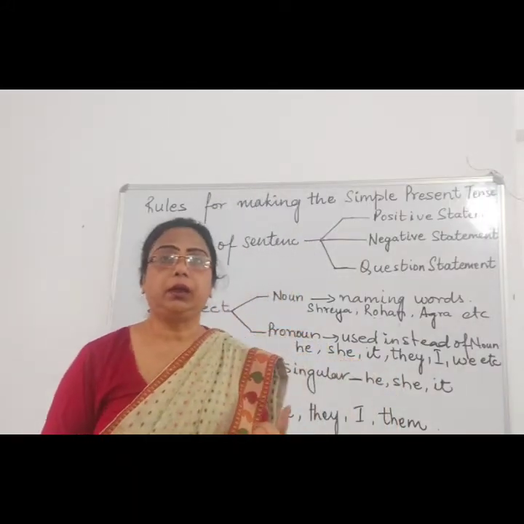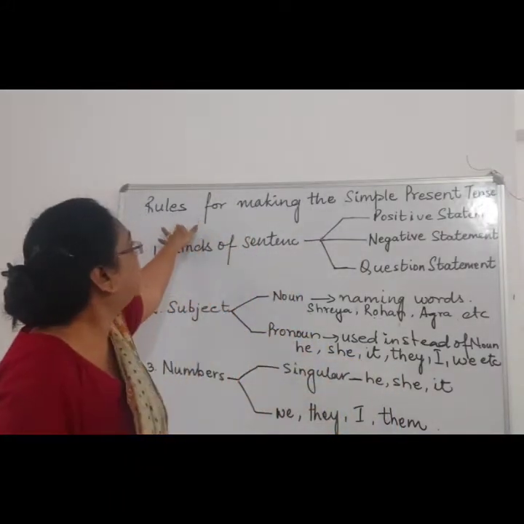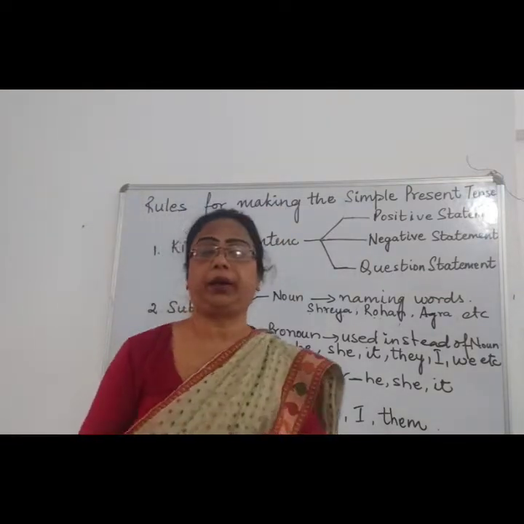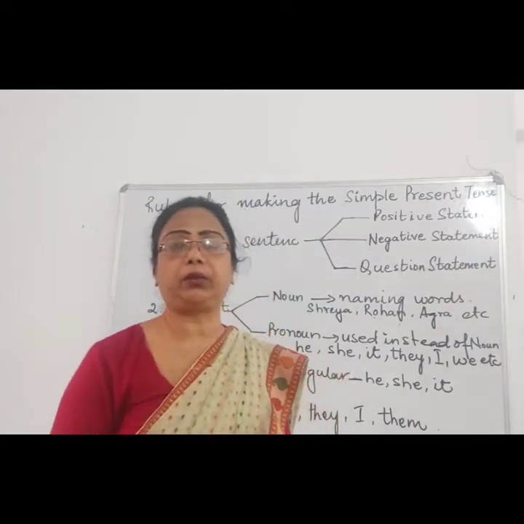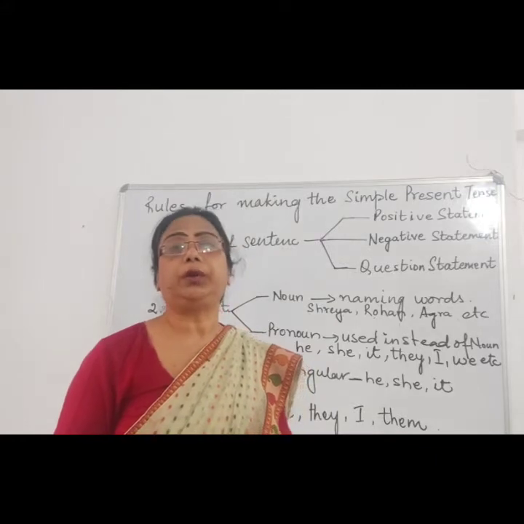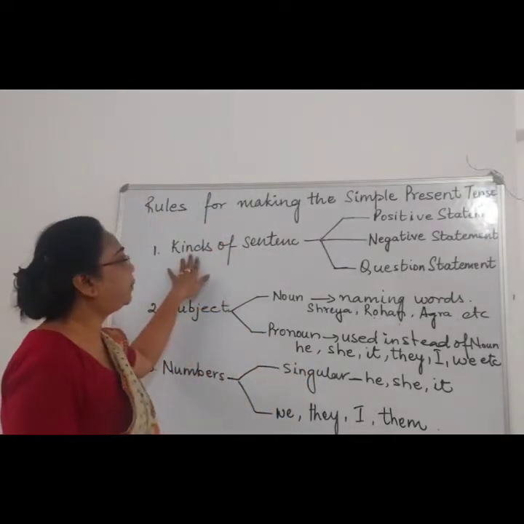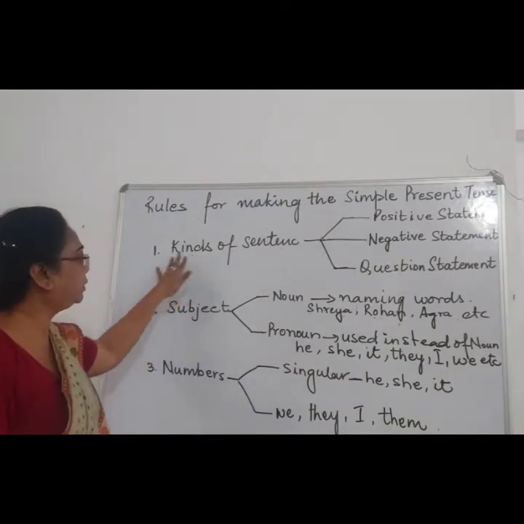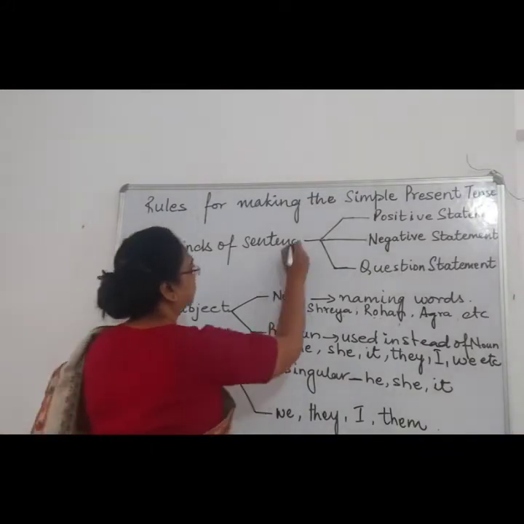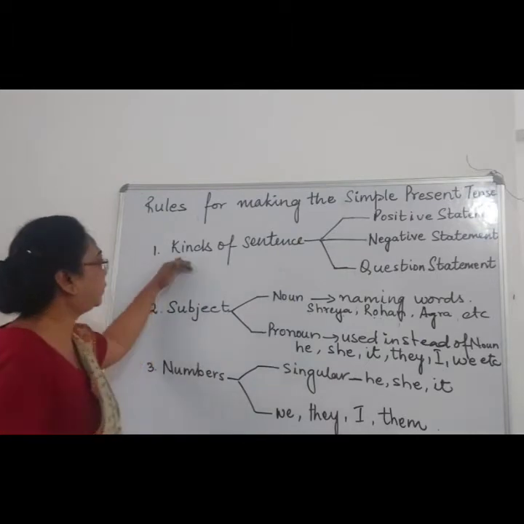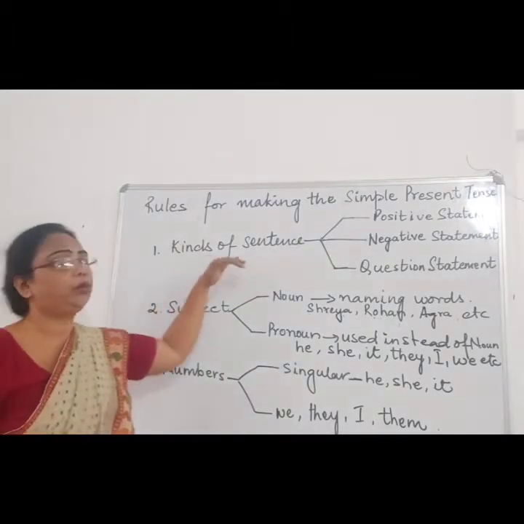Now children, there are certain rules for making simple present tense. I have already discussed them in my last video when I was teaching you simple present tense. Let's take a quick recap. For simple present tense, we have to focus on three things. The first is the kind of sentence we are using.